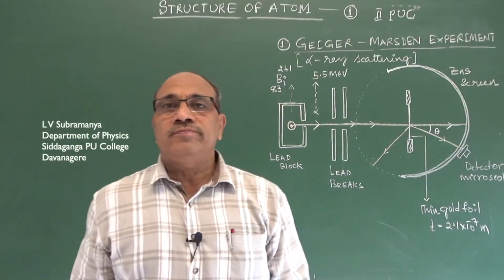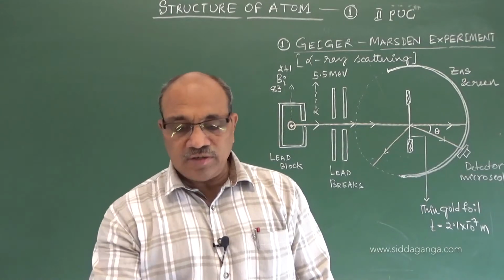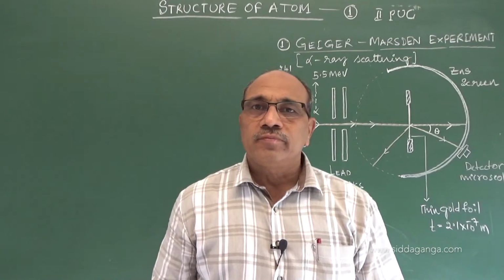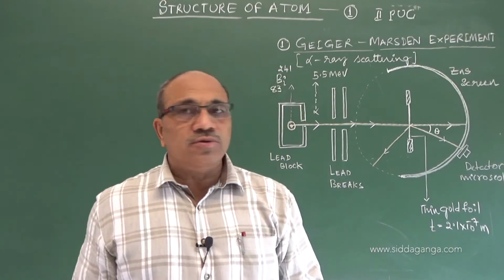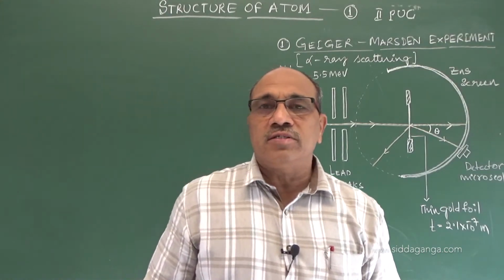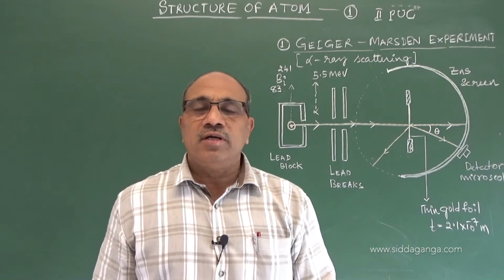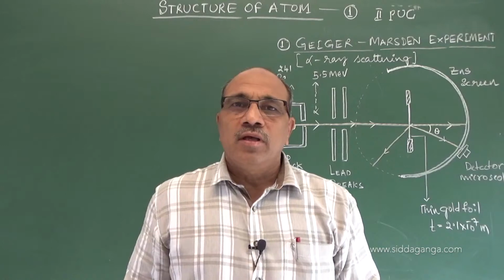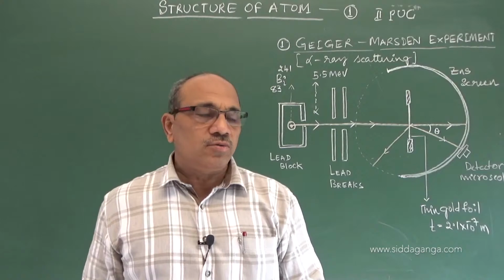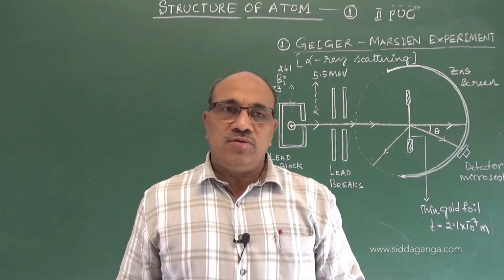Hi students, today I am starting the new chapter of second PUC, atomic structure or structure of atom. In this chapter we are going to deal with different atomic models, which explain the distribution of electrons and positive charges in the atom and connected properties. The three different models are J.J. Thomson's, Rutherford's and Bohr's atom model. Bohr's atom model we will discuss in detail.